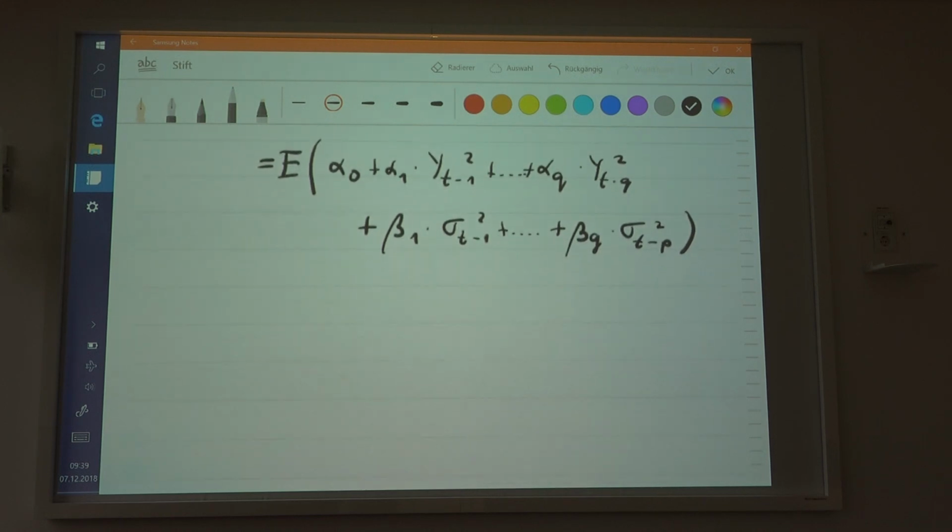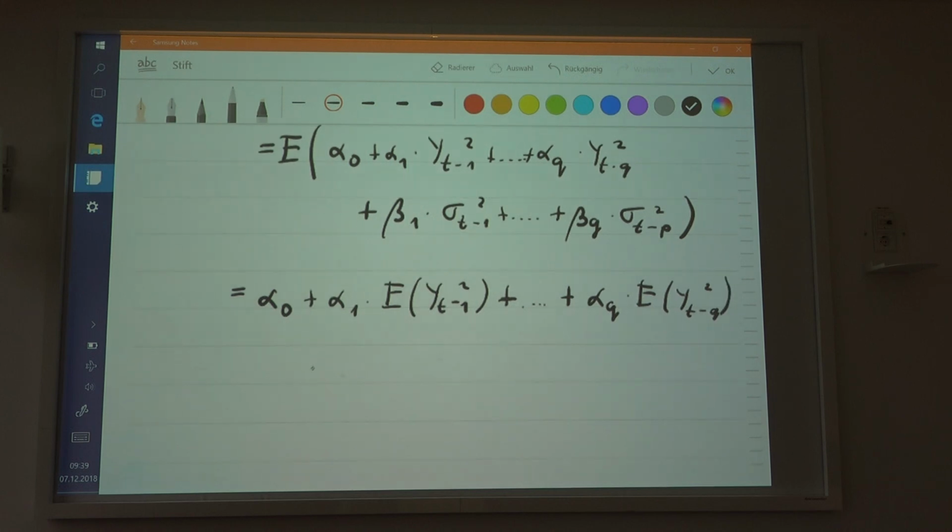Good. Now, of course, again, the expectation of the sum is the sum of the expectations, and the expectation of the linear transformation is equal to the linear transformation of the expectation. So here you have alpha_0 plus alpha_1 times the expectation of y_{t-1} squared, then plus alpha_2 and so on, etc. So then you have alpha_q times the expectation of y_{t-q} squared.